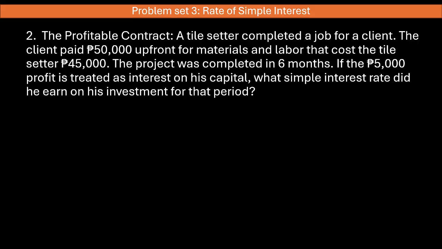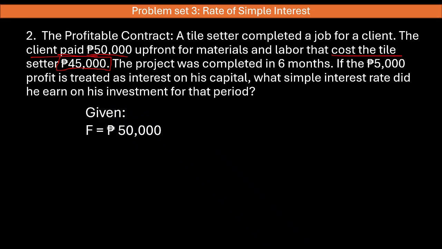So there are multiple numbers and figures in this problem. Let's begin with the 50,000 pesos. This 50,000 pesos is the payment of the client, so this will be our future value. Another number is 45,000 pesos.